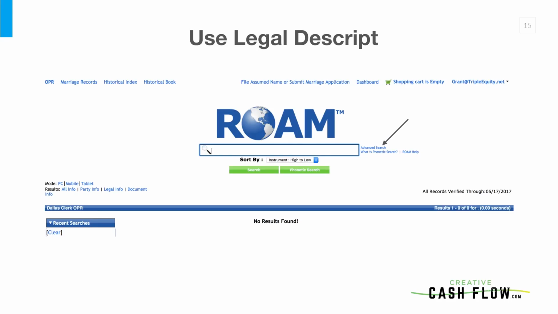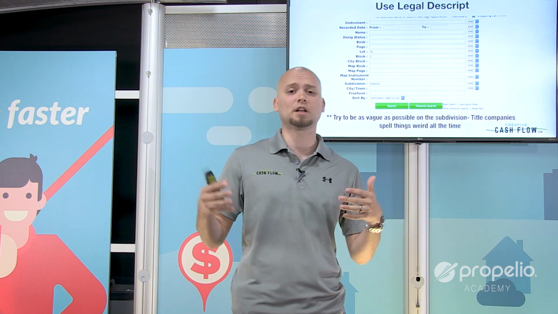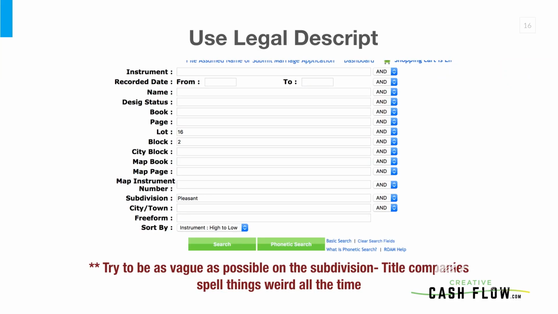Advanced Search is the way that I like looking through these things, because it gives me the ability to put in the legal description there and kind of weed through a lot of the information that's out there. I'm going to weed through a lot of the garbage that I don't care to see, because there's tons and tons and tons of records that get filed every day. So I'm going to take that legal description from the county CAD, and I'm just going to insert it right here. Lot, block, and subdivision.